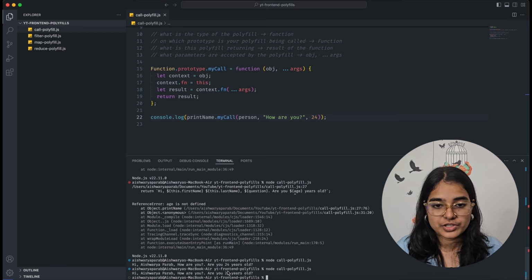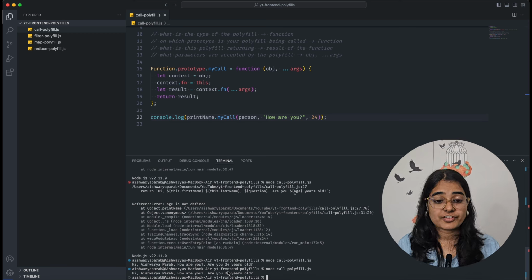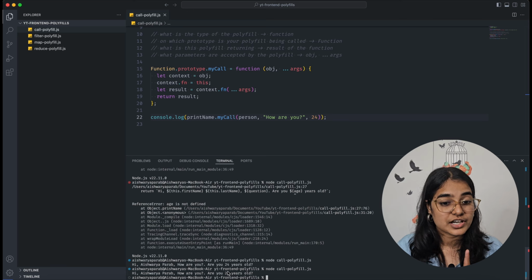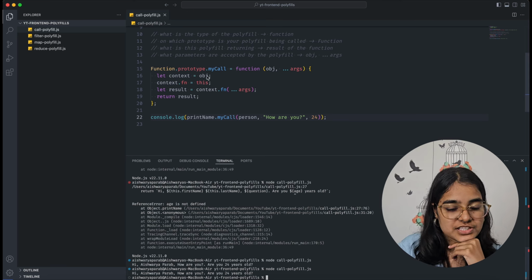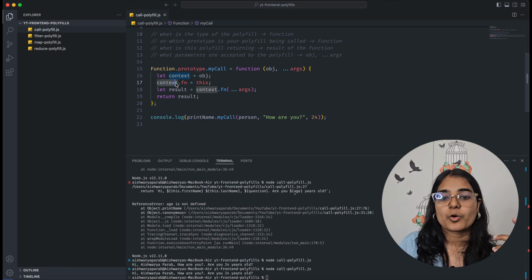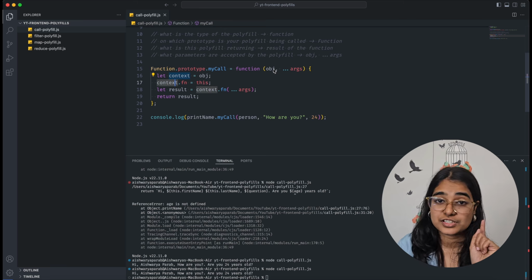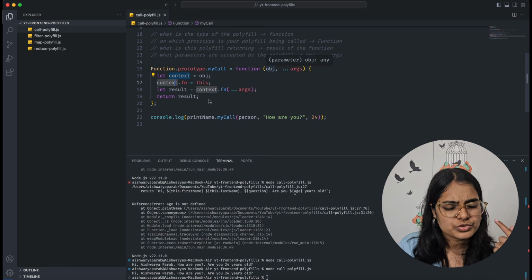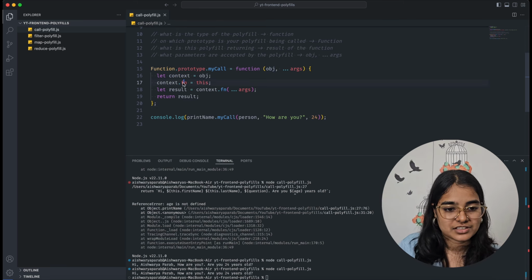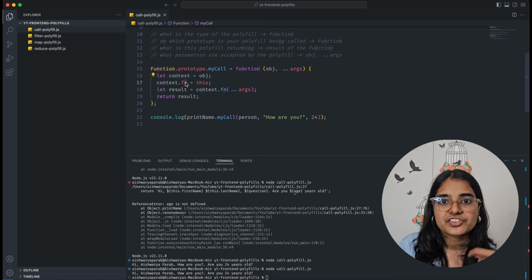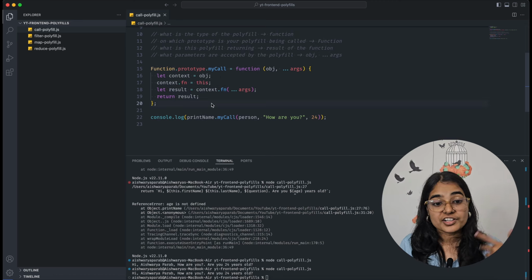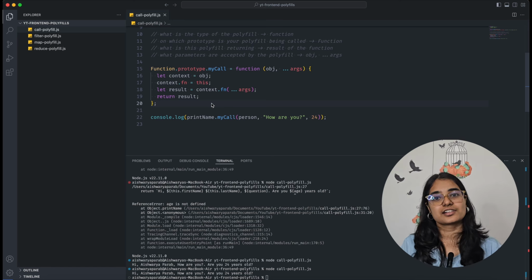It's working fine. Okay, so our call polyfill is working fine, but there's one change that I would like to suggest here. If you see, context is what? It is the object, it is the person object in our example. To this person object we are adding something, we are adding a property, we are adding a key, right?